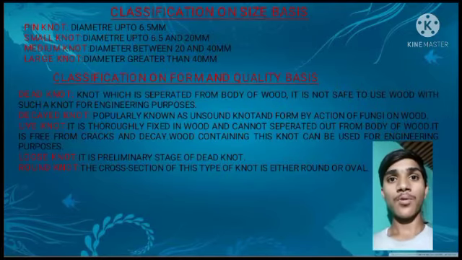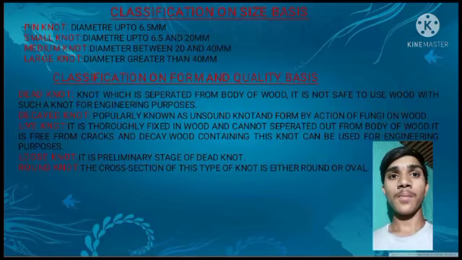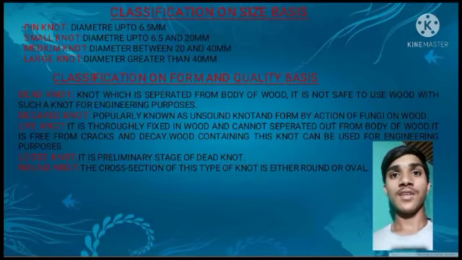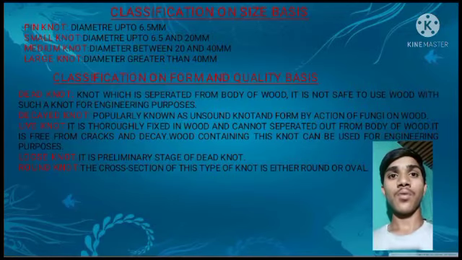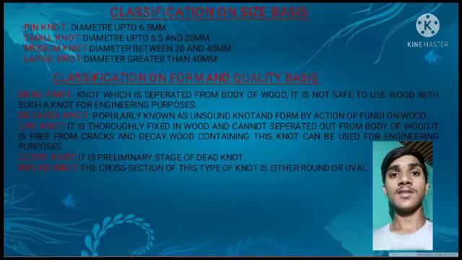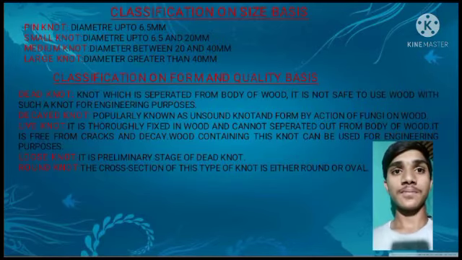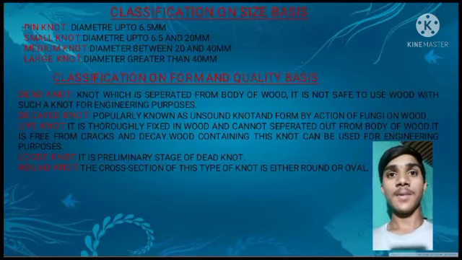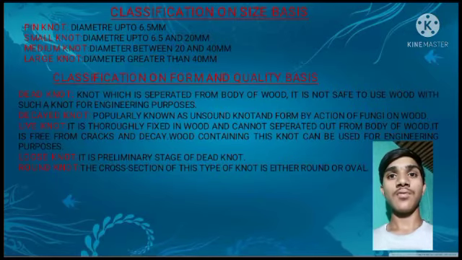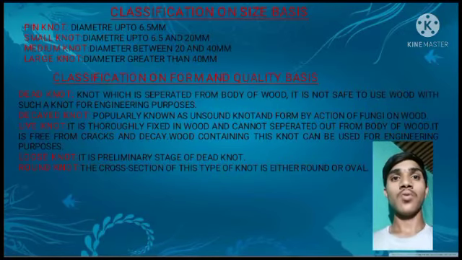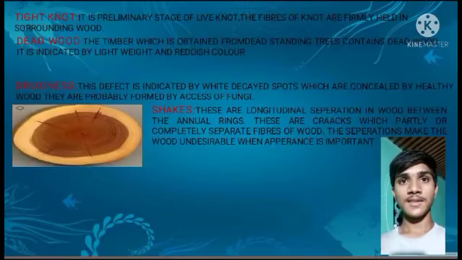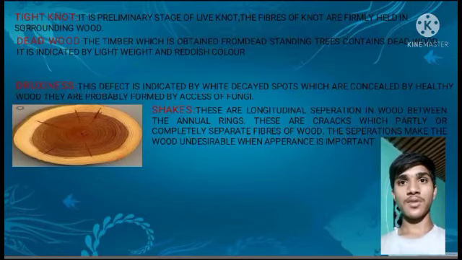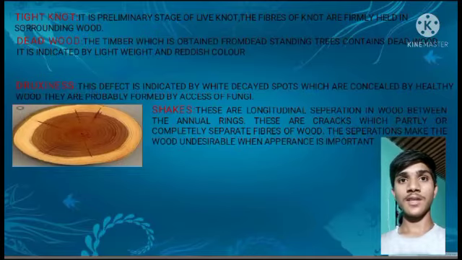Decayed knot, popularly known as unsound knot, formed by action of fungi on wood. Live knot, it is firmly fixed in wood and cannot separate out from body of wood. It is free from cracks and decay. Wood containing this knot can be used for engineering purpose. Loose knot, it is the preliminary stage of dead knot. Round knot, the cross section of this type of knot is either round or oval. Tight knot, it is a preliminary stage of live knot. The fibers of the knot are firmly held in surrounding wood.